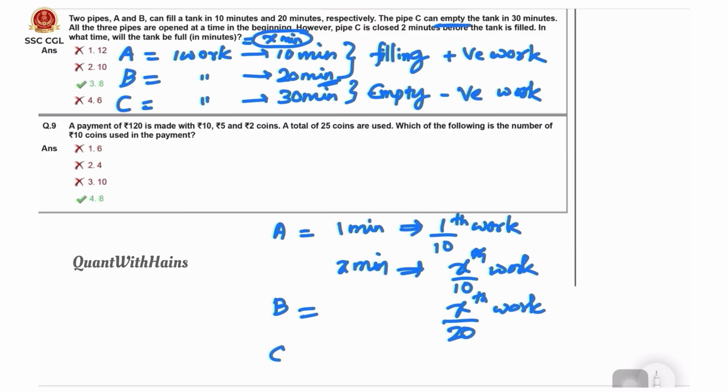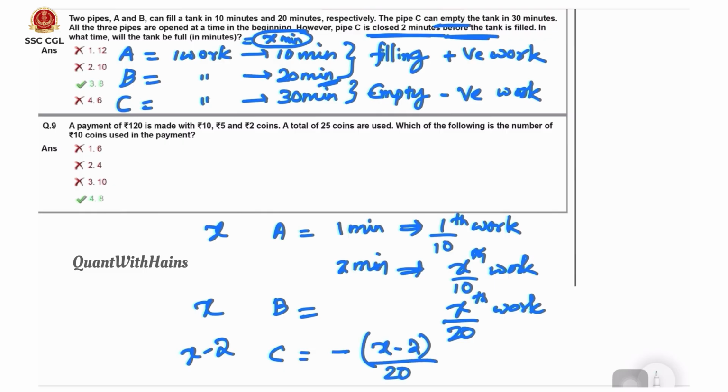Now coming to C, it is very important because it is doing negative work and at the same time it is closed 2 minutes before the tank is filled. While A is working for X minutes, B is working for X minutes, C is working only for X minus 2 minutes. That means minus of (X minus 2)/20th of work. Here negative sign because it is emptying. That's why it is negative work.